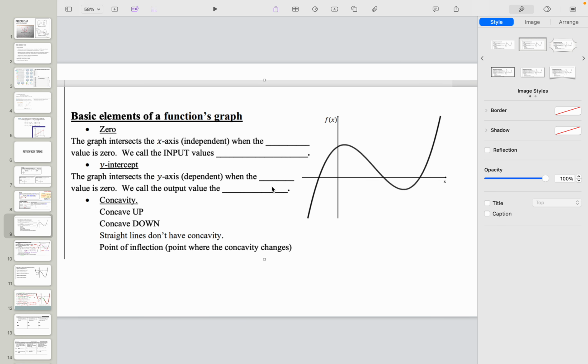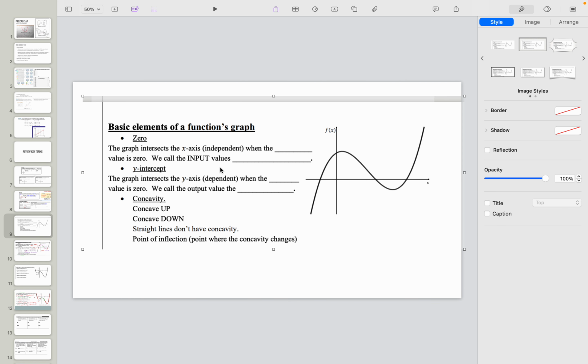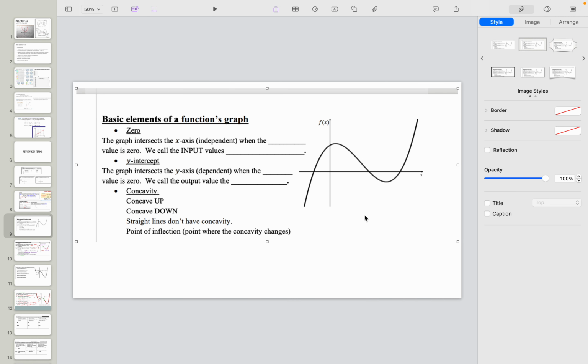Same idea. You put in what you know. So we have a generic graph here. You can just sketch that, right? Color the zeros. Where are the zeros of this graph, right? The graph intersects the x-axis when the what value, right? And then where's the y-intercept? And how can I label concavity up, concavity down? Straight lines don't have concavity. And show on this little graph here, where is the point of inflection? Do you remember where that concavity changes?